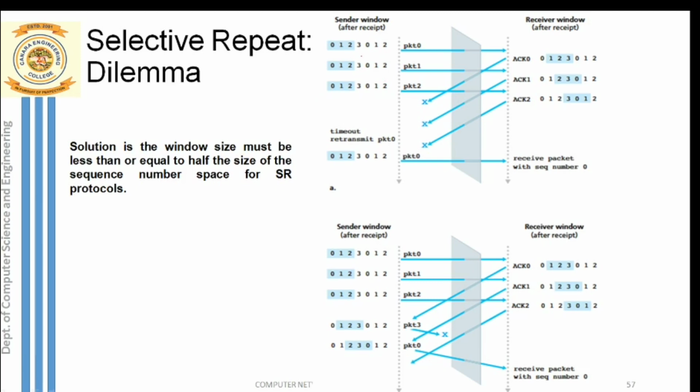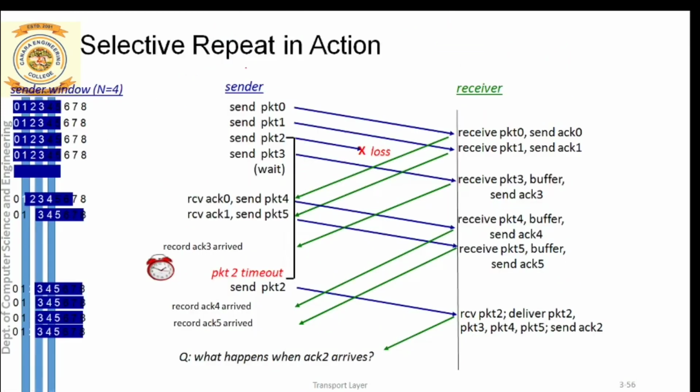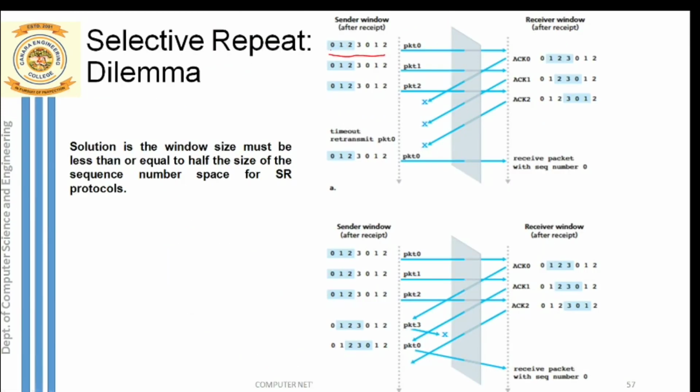Before we discuss this scenario, I would like to tell about the sequence numbers used. In my previous example, what sequence numbers did I use? You can notice here, I had used continuous sequence numbers from 0 till 9 to indicate different packets, right? But in this example, you can notice the sequence numbers used are repeated. What is the meaning of repeated sequence numbers?